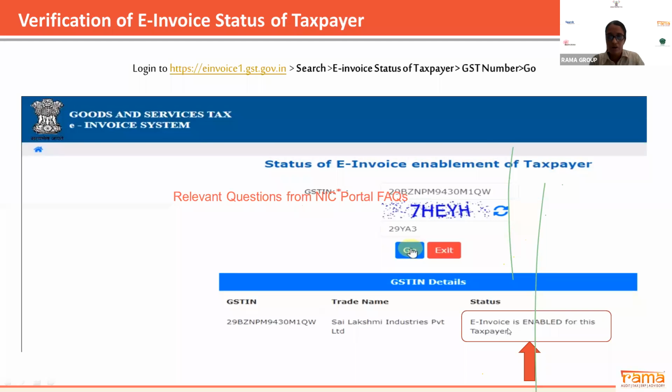is enabled or not. If it is disabled, it will say e-invoicing is not enabled for this taxpayer. And if it is enabled, it will say e-invoicing is enabled for this taxpayer. So here you can come to know whether you are eligible for e-invoicing or not. In a similar manner, you can also check for your vendors whether they are eligible for e-invoicing or not.